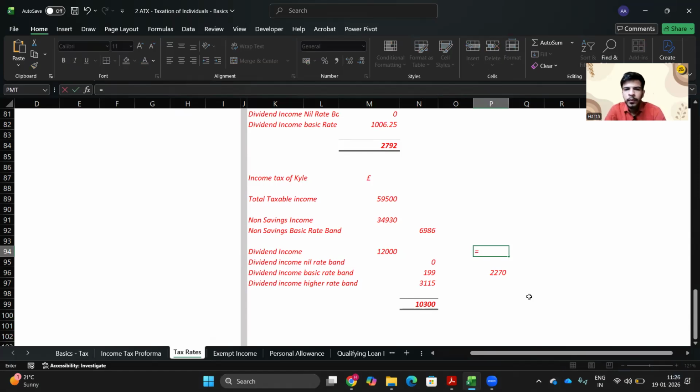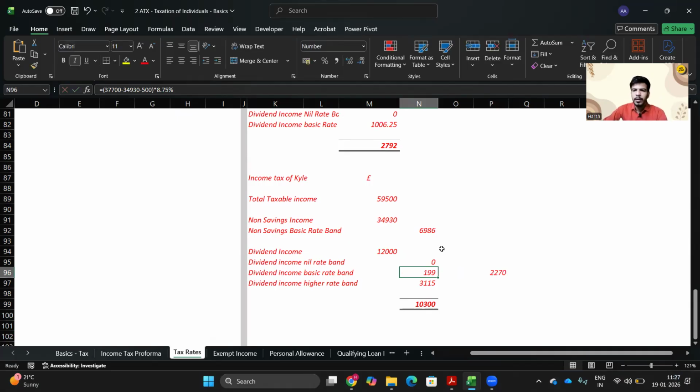Out of 37,700 pound, you have 34,930 pound taxed under non-savings income, less 500 pound which is consuming your band, although charged at 0%. Whatever is left would be taxed at 8.75%, which is our basic rate band.